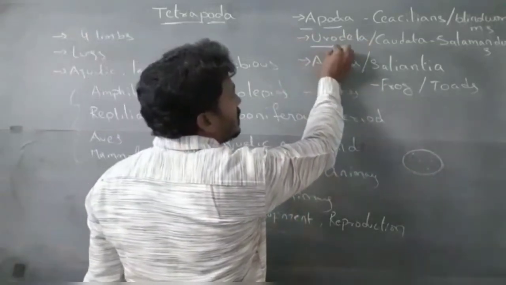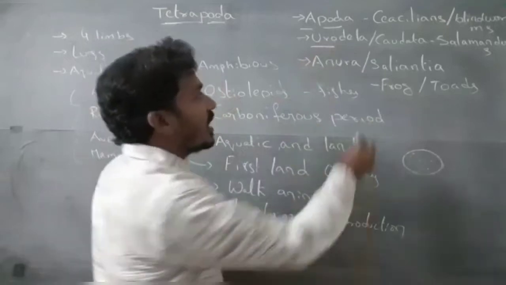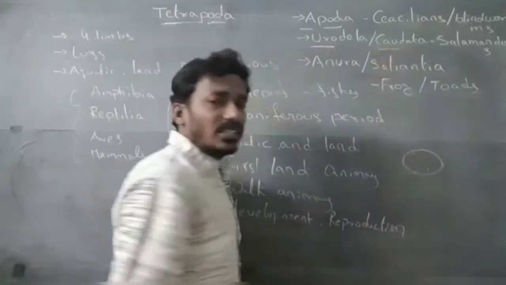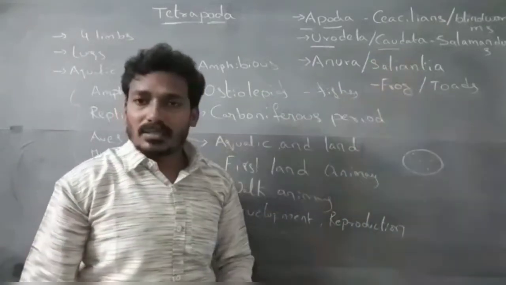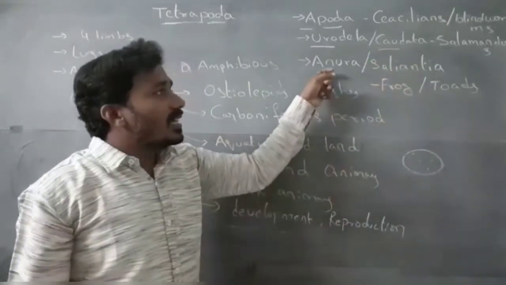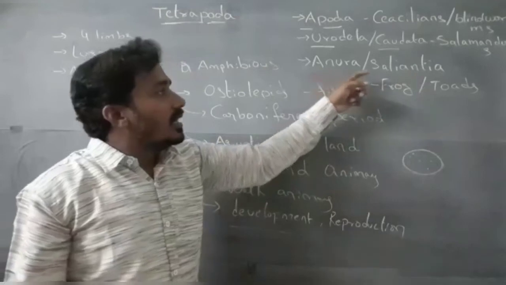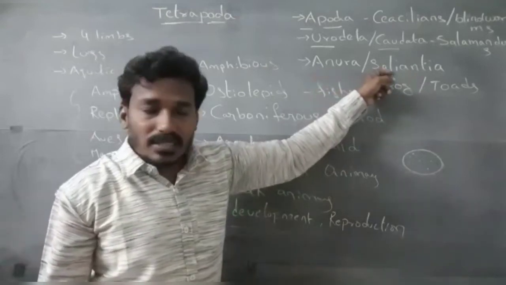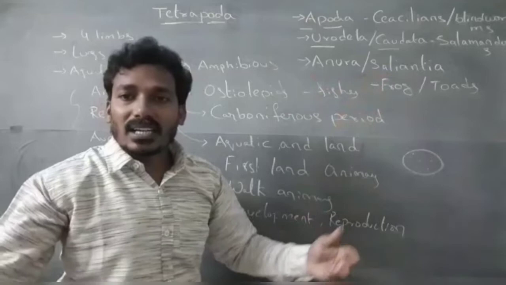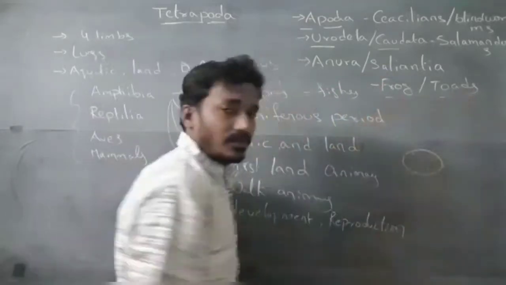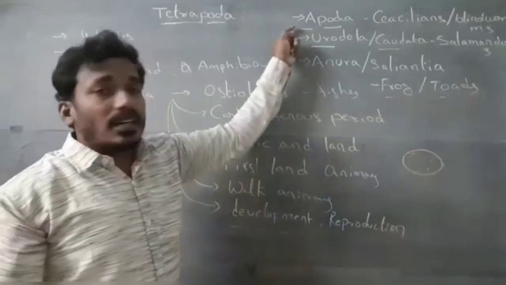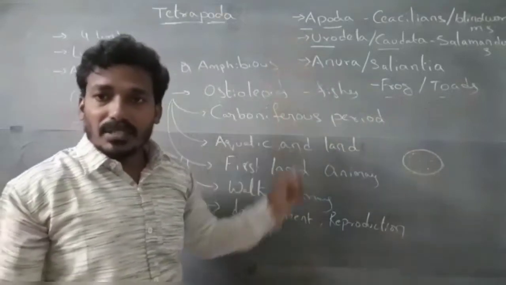Urodela: uro means tail, chorda means tail. These organisms have a tail. Example: salamanders. Next, Anura or Salientia. Salientia means leaping organisms. Example: frog, toads. These are the orders of the class Amphibia.